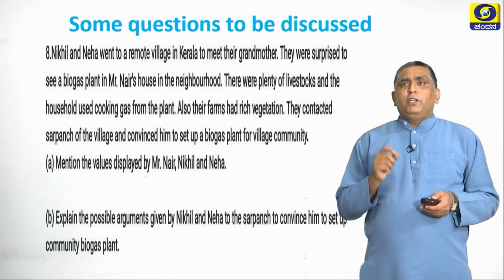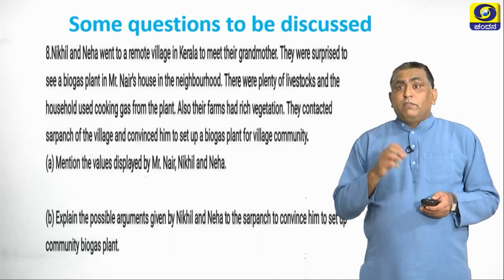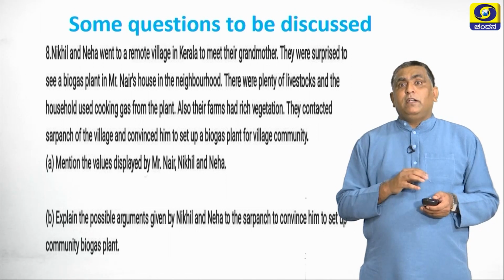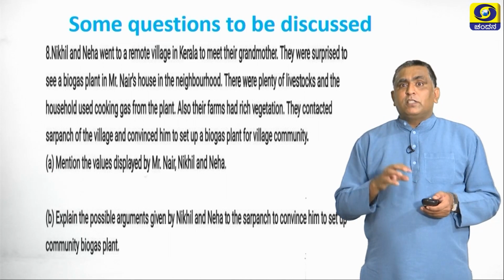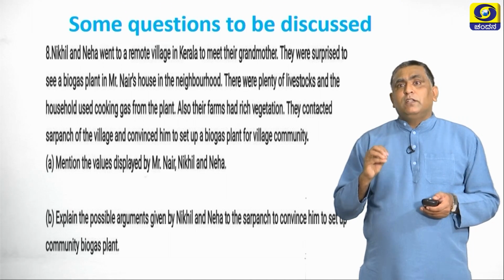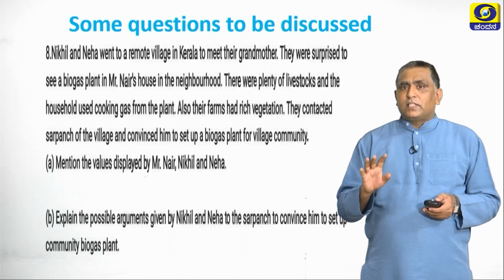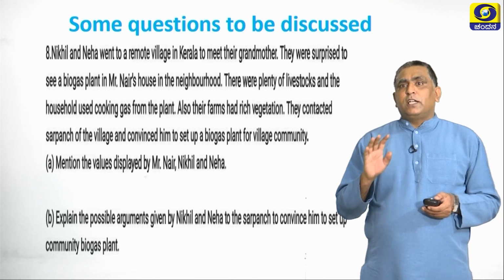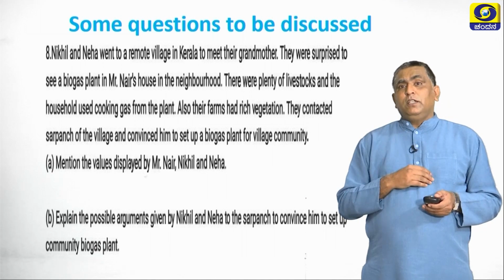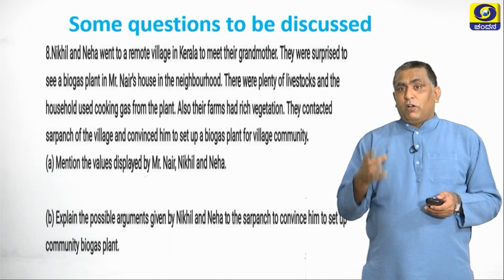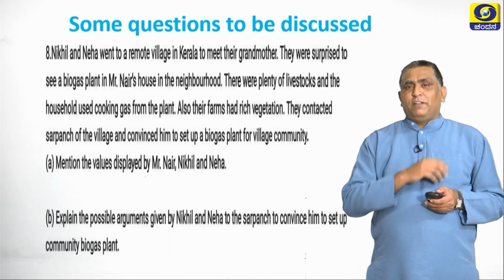Nikhil and Neha went to a remote village in Kerala to meet their grandmother during holidays. They were surprised to see a biogas plant in Mr. Nayar's house in the neighborhood. There were plenty of livestock and the household used cooking gas from the plant. Also their farm was rich in vegetation. They contacted the Sarpanch of the village and convinced him to set up a biogas plant for the village community. And now they are asking the question: mention the value displayed by Mr. Nayar, Nikhil and Neha. It's a value based question, you have to think on it.